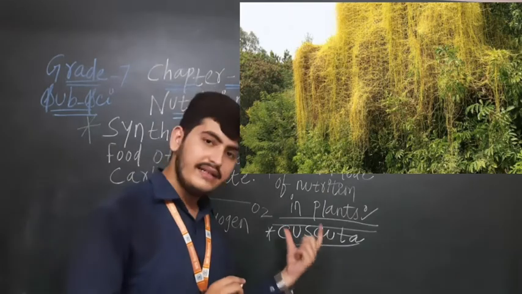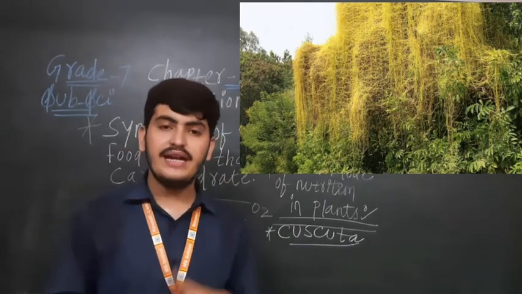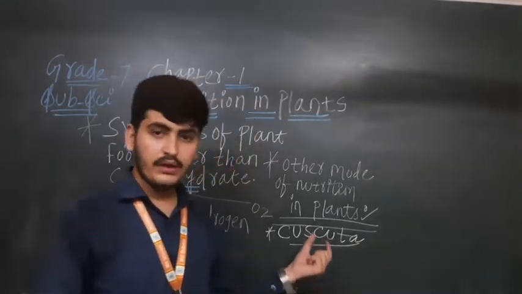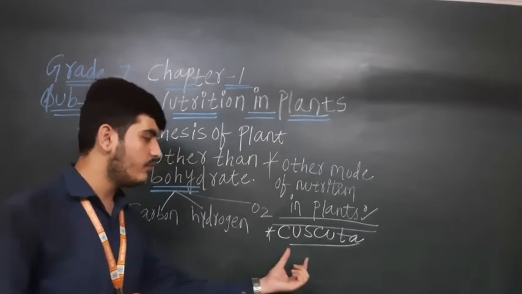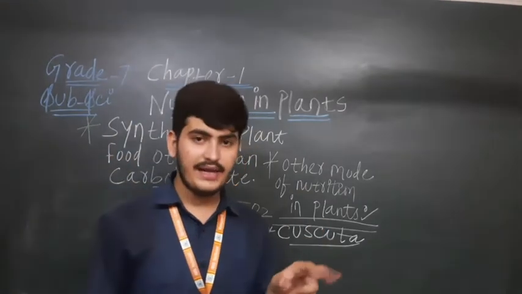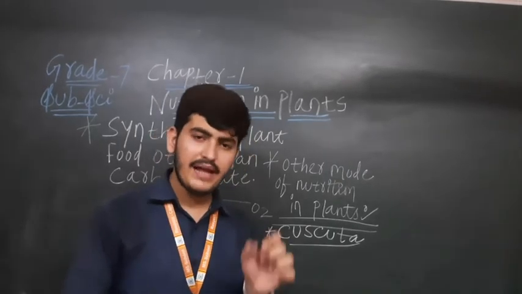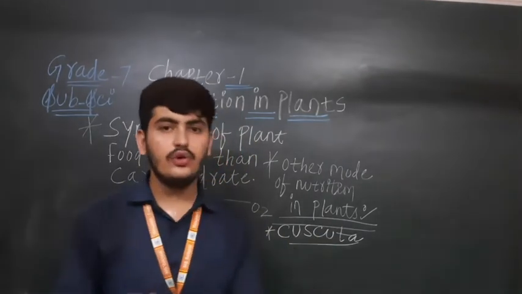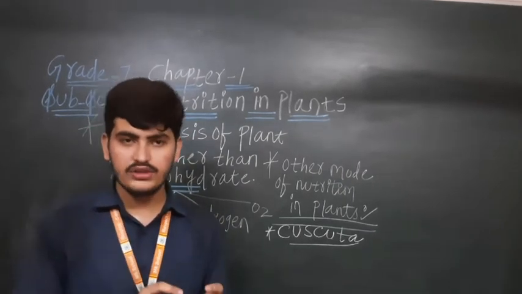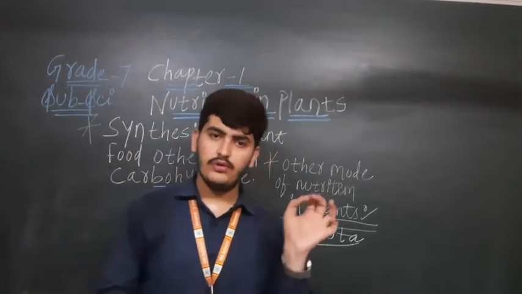So Cuscuta is a plant climbing on the other plants for getting the food, for getting the nutrition. तो मीन्स यहाँ से आपको मालूम पड़ गया, तो ये भी हेटेरोट्रॉफिक मोड में इंक्लूड होता है. Okay, as Cuscuta is also dependent on the other plants for the food. The plant on which it climbs is known as the host. जिस प्लांट पे बेटा ये क्लाइम करते हैं, that plant is known as the host, as they are getting all the nutrition from that particular host only.